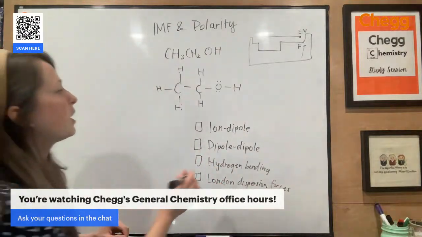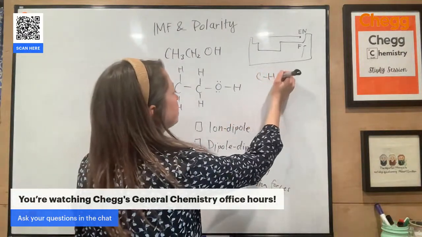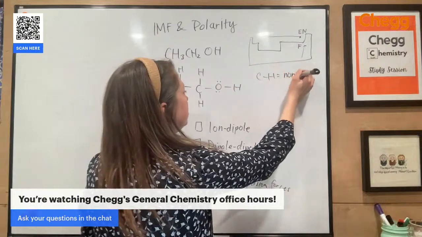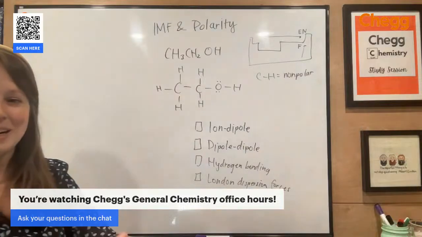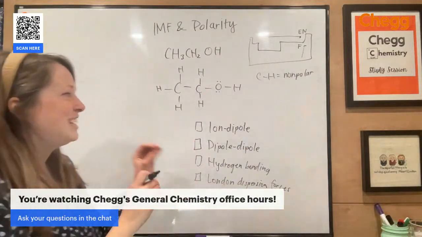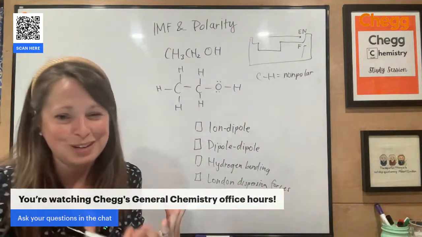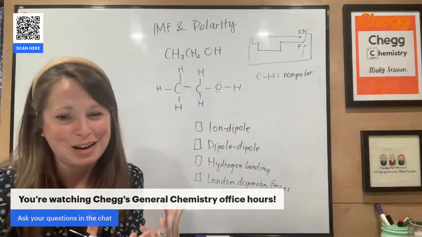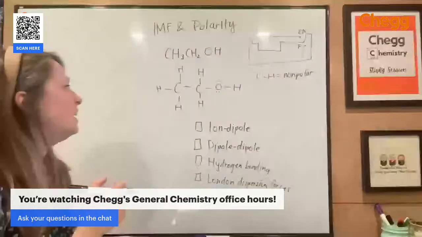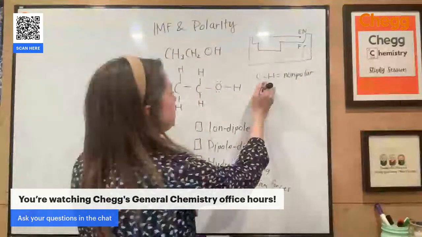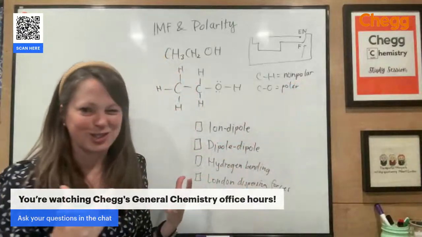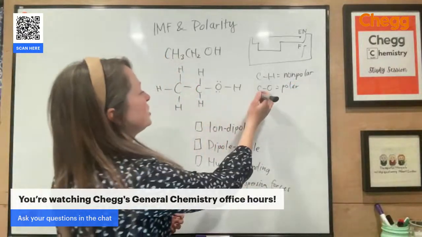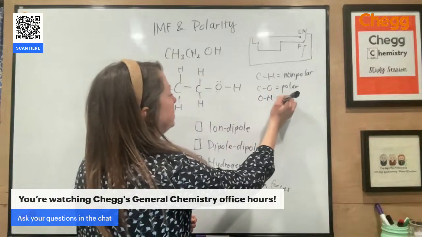To let you know, the carbon to hydrogen bond is nonpolar. If I could, I would have all my students get that as a temporary tattoo, because you need to know that it is one of the most common. Carbon to hydrogen is nonpolar. What that means is that the carbon to oxygen bond is polar. I don't have a chart of electronegativity values, I just know this. And the oxygen to hydrogen bond is also polar.